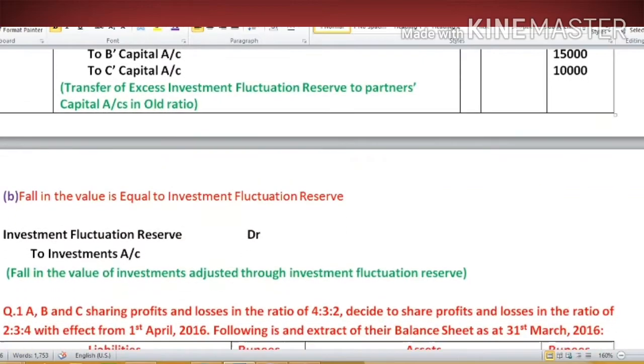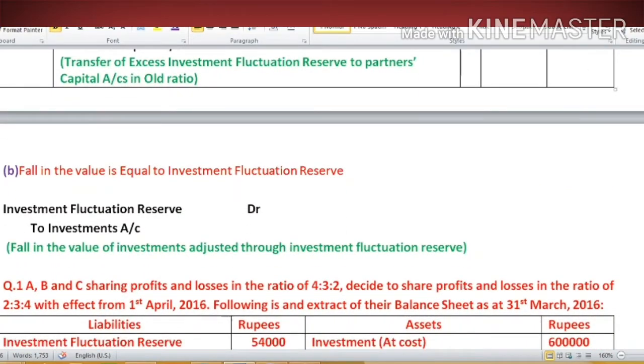Now what could be the other situation? Fall in the value is equal to the investment fluctuation reserve. It means this time the loss arising due to fall in the value of investment is equal to the amount of investment fluctuation reserve. Then we can cover this loss by the investment fluctuation reserve. Then what will be our entry? IFR account debit to investment account.